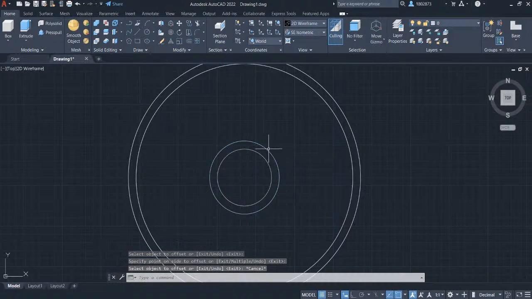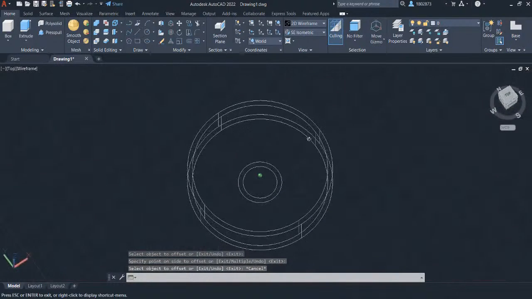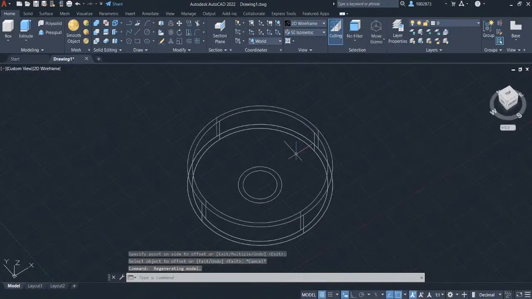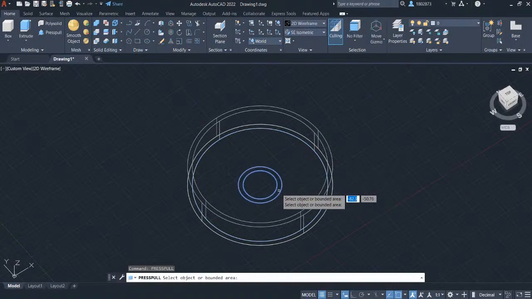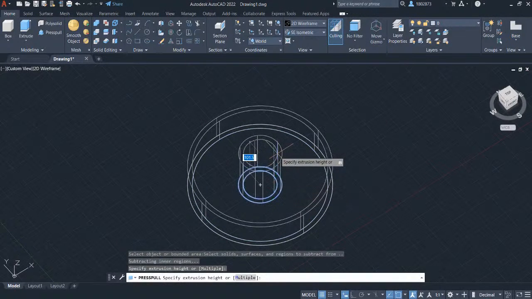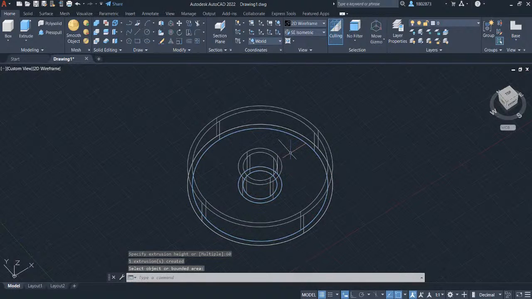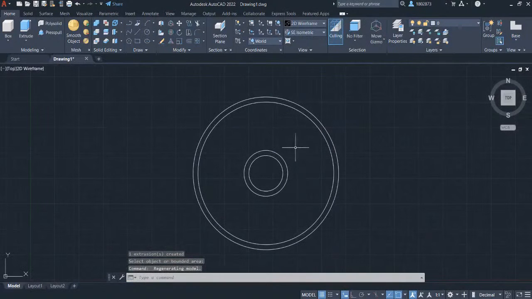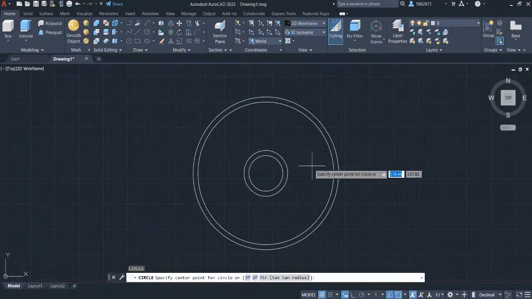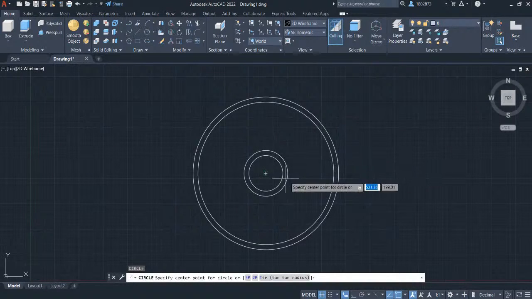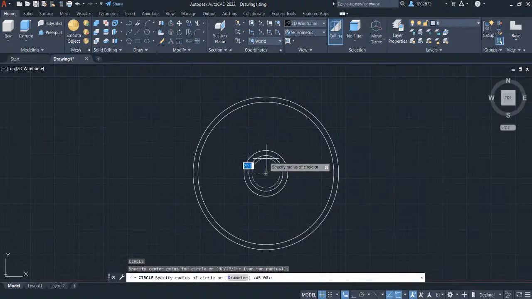Press escape. 3D orbit again. And press pull this circle. Select the circles. And let's key in 60. Press enter. Press escape. Head over to the view cube again and select top view. Create a circle again by typing in C and press enter. Hover your crosshair here so the center point will pop out. And left click on the center.